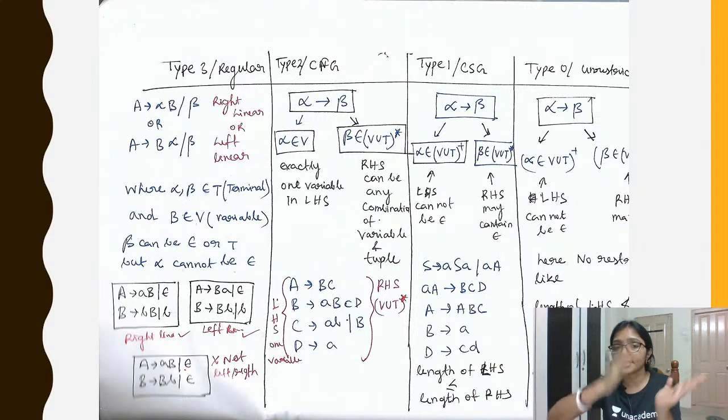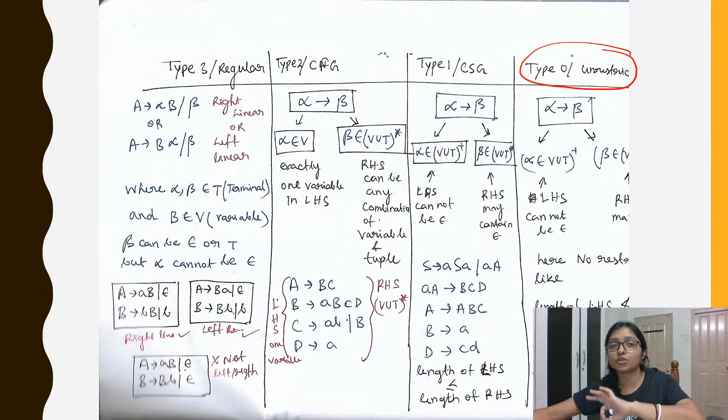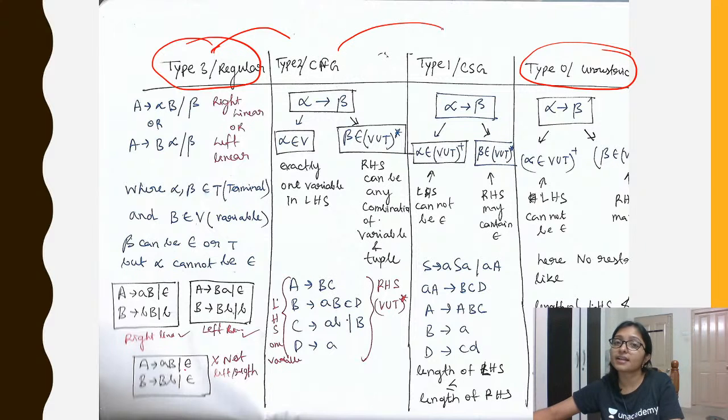One by one the restriction is going down. Actually it should start from type 0. Actually most of the time you can see that it is starting from type 0. But why am I starting from type 3? Because it will be easier to remember. Here there is more restriction. After that here there is less restriction than regular. Then here there is less restriction, and finally it is unrestricted. In that way if you try to remember, then it is easier to remember.